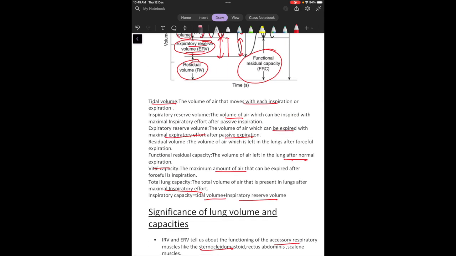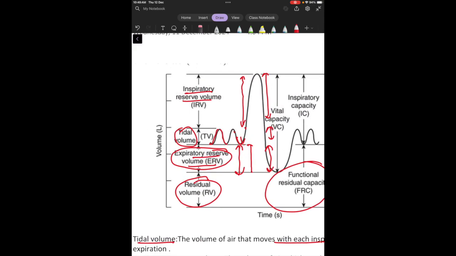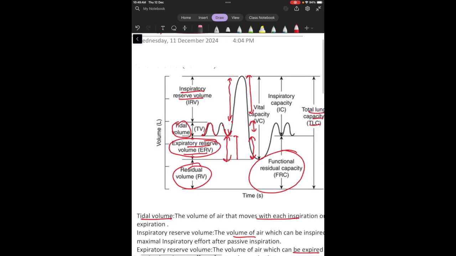Also, whenever a person is anesthetized, he or she can't breathe on their own. Matlab, they can't respire actively. That is why we set these values on the ventilator, so that the required amount of air reaches the lungs. That is why we need these amounts. You can say the actual calculation of these values has to be done, so that we can set these values